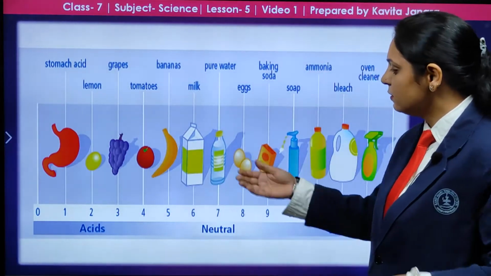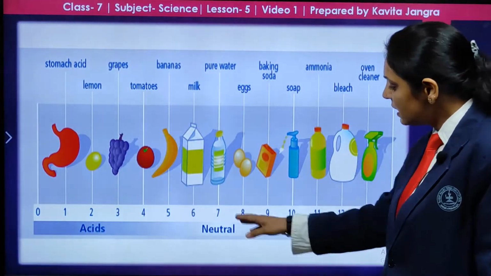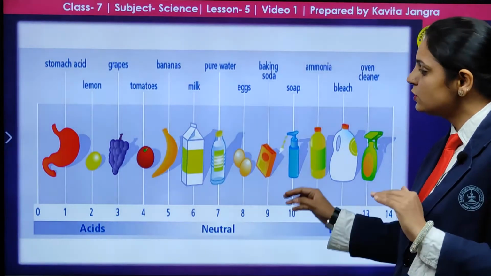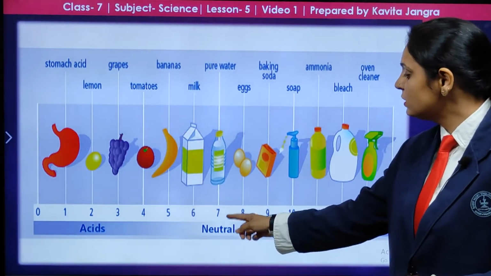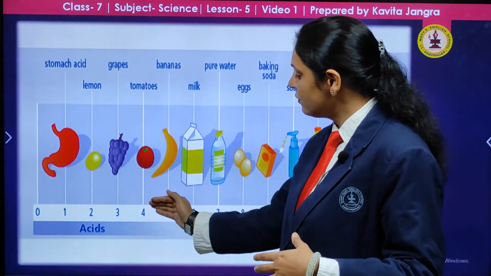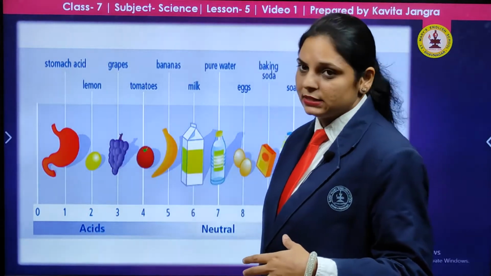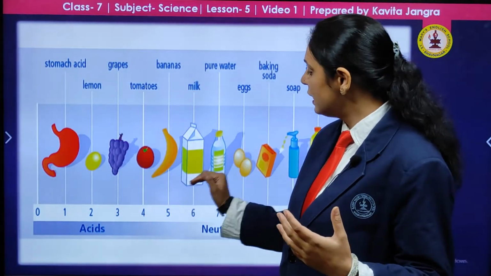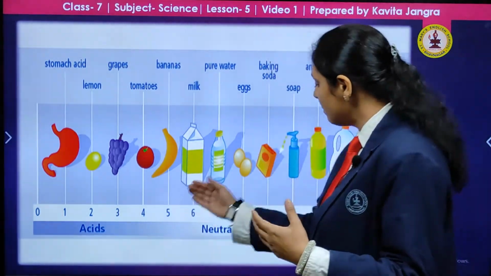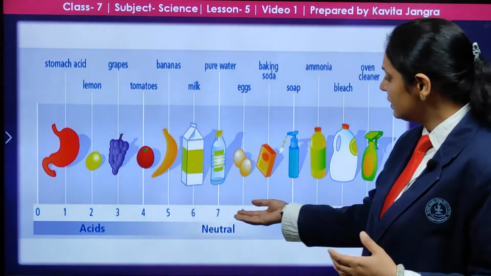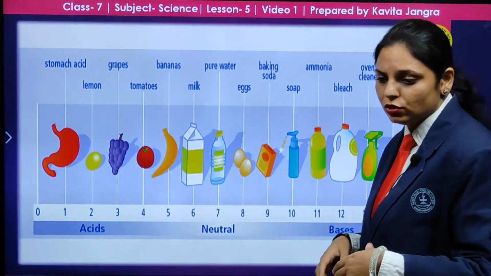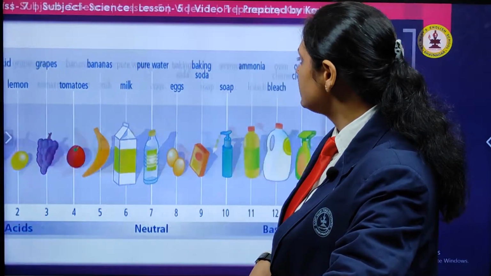These are some lists of what are acids, neutral and bases. See the pH 7; we consider the pH level, and that is with the help of litmus paper too. Neutral pH 7 is that of water. Below 7, that is 6, 5, 4, 3, 2, 1, is acidic. If the paper shows different colors, pH below 7 is considered acidic, and above 7 is considered basic. These include baking soda, soap, ammonia, bleach and even oven cleaners. So this is the difference between acids and bases.